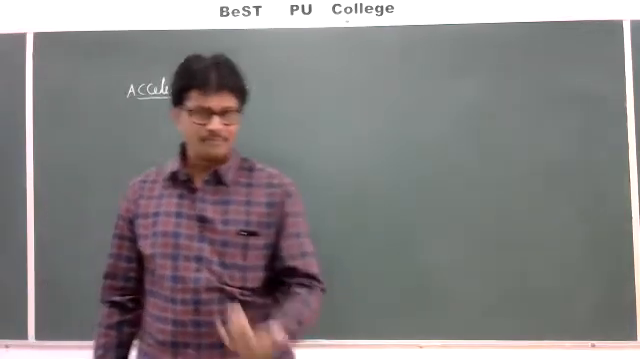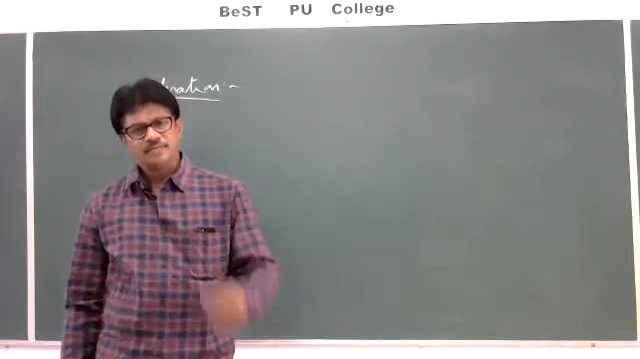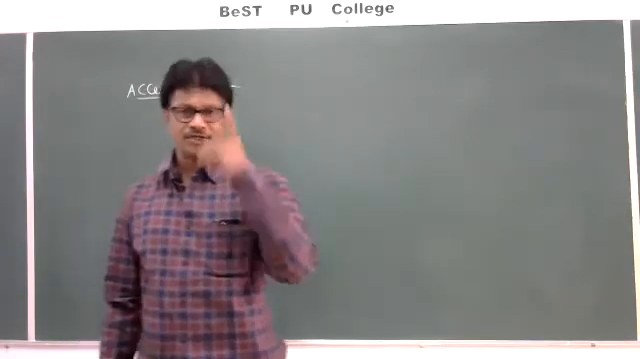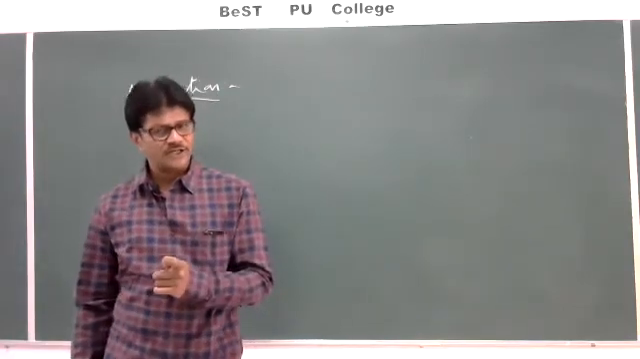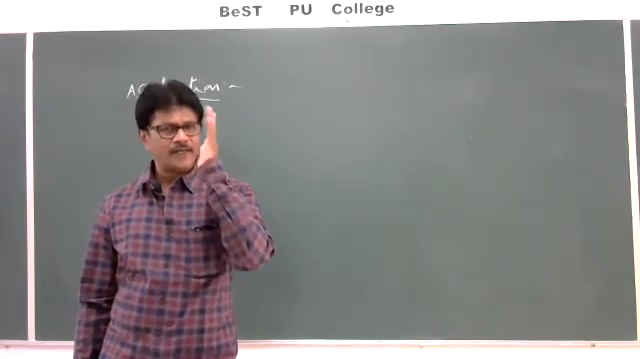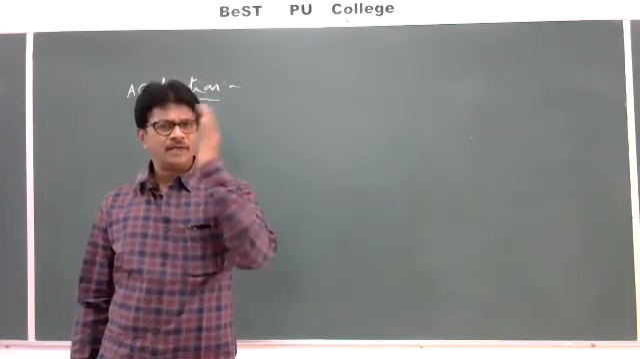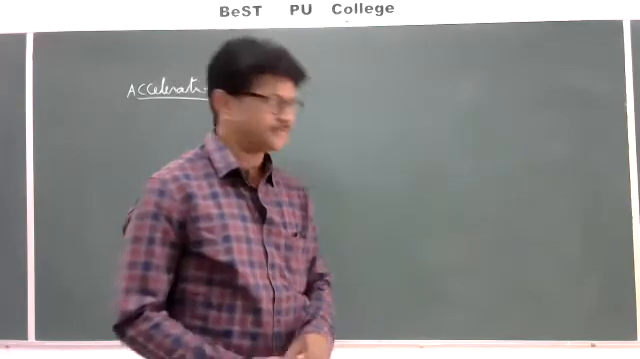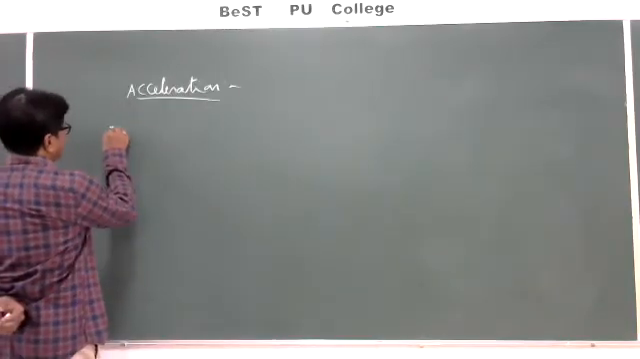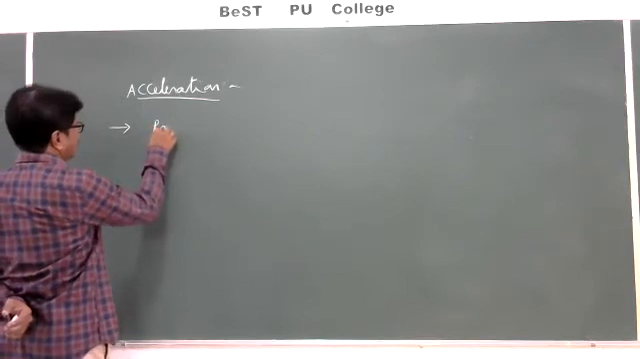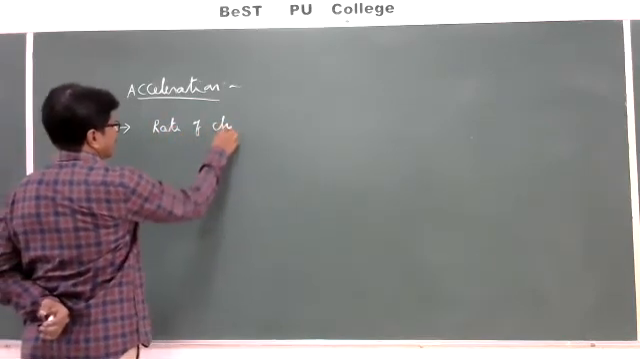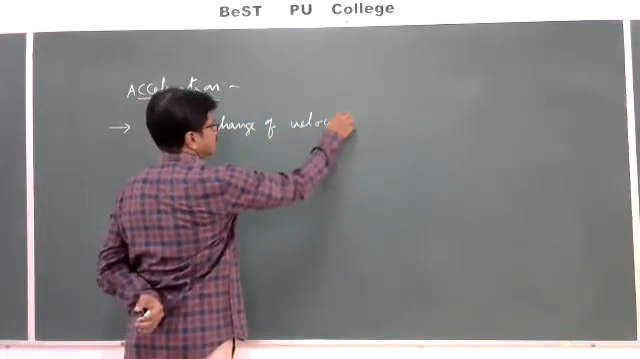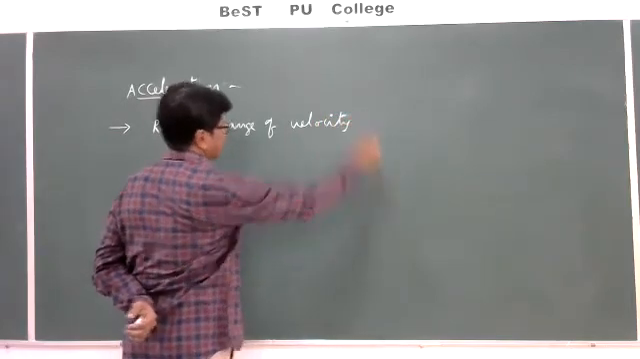So whenever the speed of a vehicle or whenever the velocity of a vehicle is increasing with respect to time, then we can say that the vehicle is moving with a certain acceleration. The word acceleration indicates that there will be an increment in its speed or its velocity with respect to time. That's why the rate of change of velocity is called acceleration.